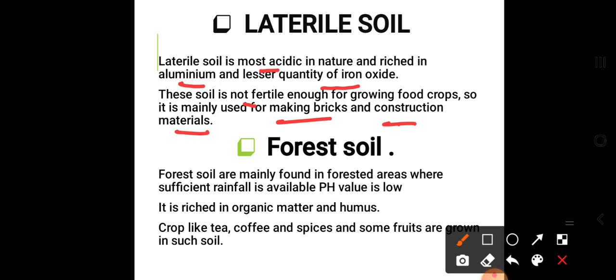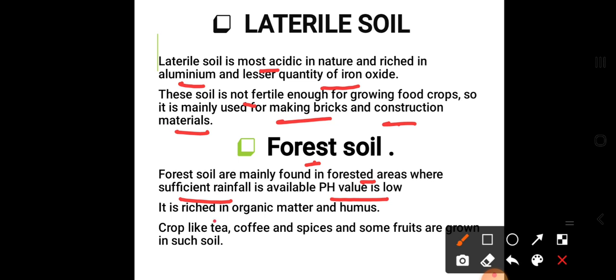The next soil is forest soil. Forest soil means the soil present in the forest area, where a maximum amount of plants and trees are present. These forest soils are mainly found in forested areas where sufficient rainfall is available and pH is very low.